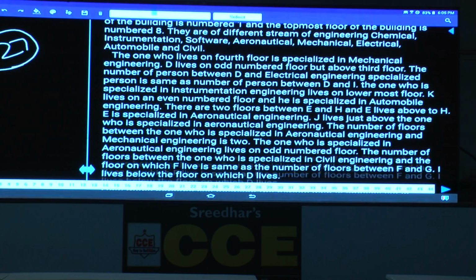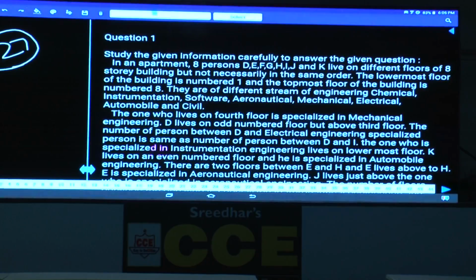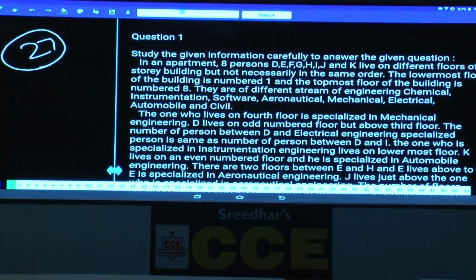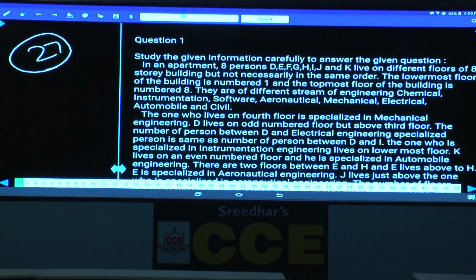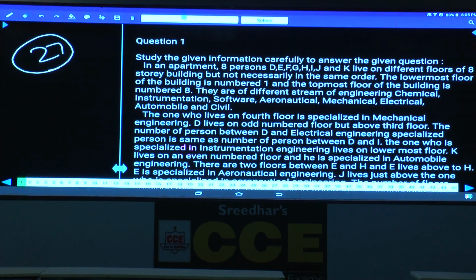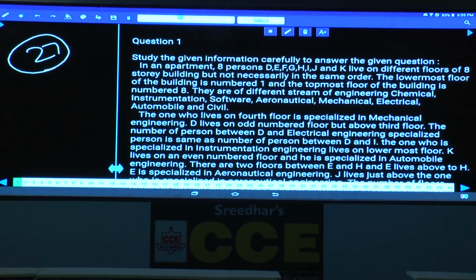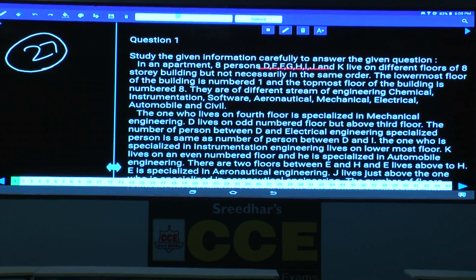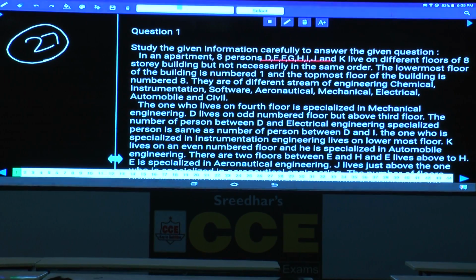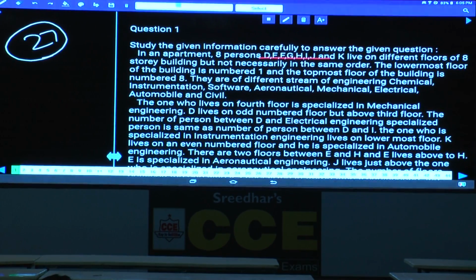Now in this paper number 27 RRB PO, question numbers 1 to 5. In an apartment, 8 persons D, E, F, G, H, I, J and K live on 8 different floors, but not necessarily in the same order. The lowermost floor of the building is number 1 and so on. And they are of different streams of engineering. Some 8 different engineering streams were also clearly given.